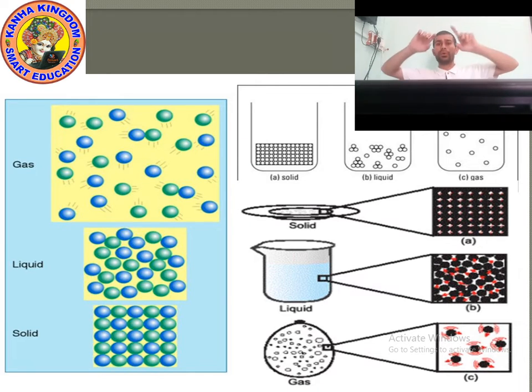Okay, so property number 1 of gas: gases have no definite shape and no fixed volume; gases occupy the whole space of the container. Property number 2, the space between the particles is maximum. Property number 3, the force of attraction between the particles is minimum. Property number 4, the movement of particles is maximum. Property number 5, they are most compressible. Property number 6, the rate of diffusion is more than solid and liquid. Understood? Now let's move on to the next point.